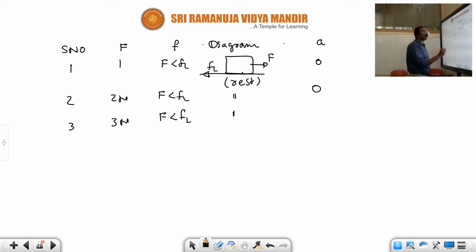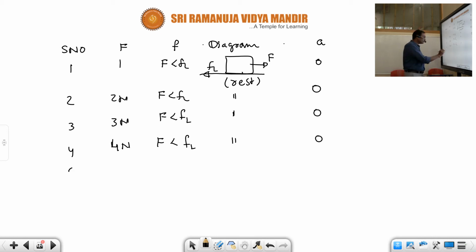Again the body is at rest, and acceleration is 0. In the fourth situation, 4 newtons are applied. Again the applied force is lesser than limiting friction, the same situation repeats, and acceleration is 0.